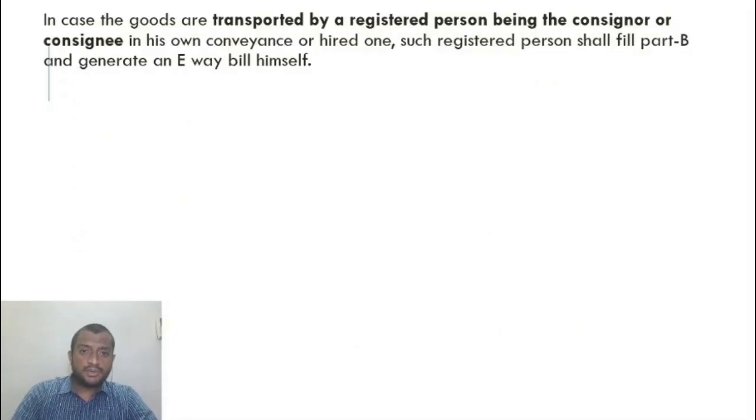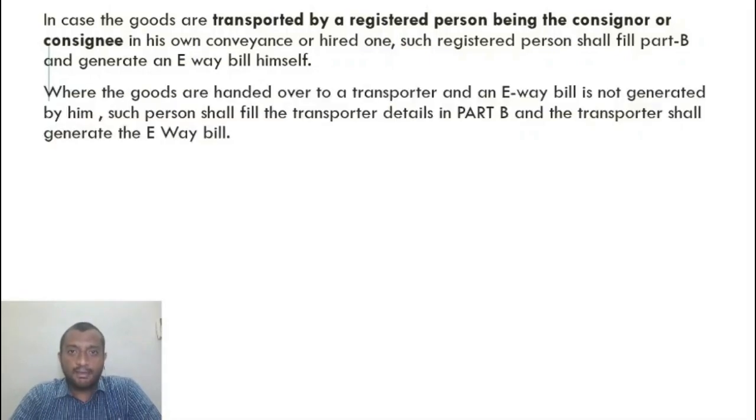In case the goods are being transported by a registered person, being the consignor or consignee, on his own conveyance or a hired one, such person fills Part B. So if I use my own company's vehicle to transport the goods, the person responsible to fill Part B is me, because no other third person is involved here. So I am the transporter, so I am responsible to fill Part B.